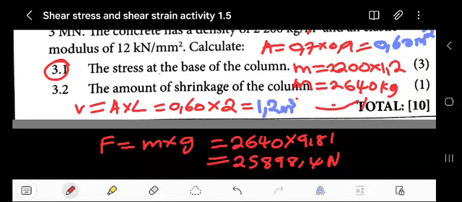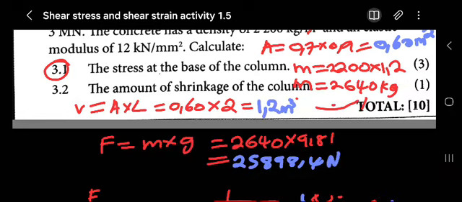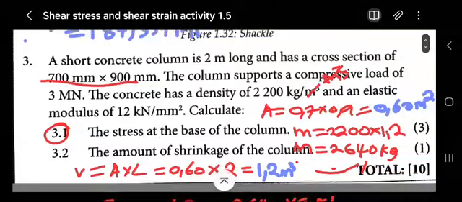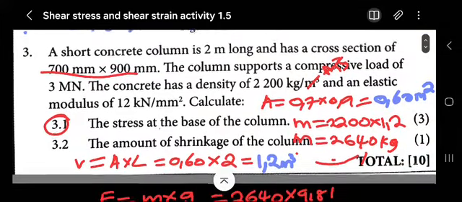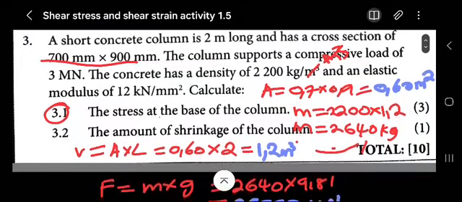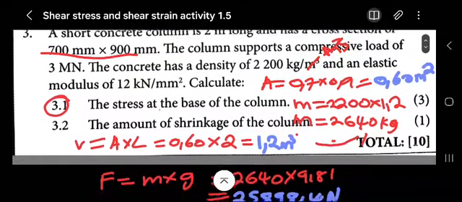This is the force of the column itself, not the one that is applied. It's the compressive, supporting load.